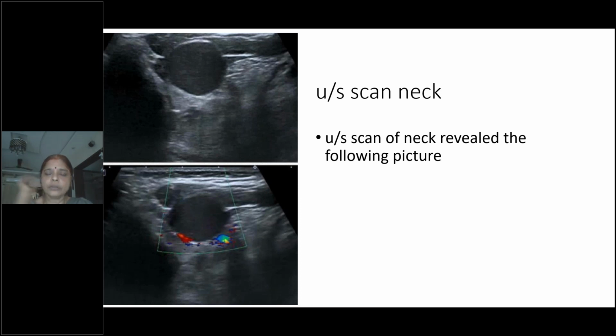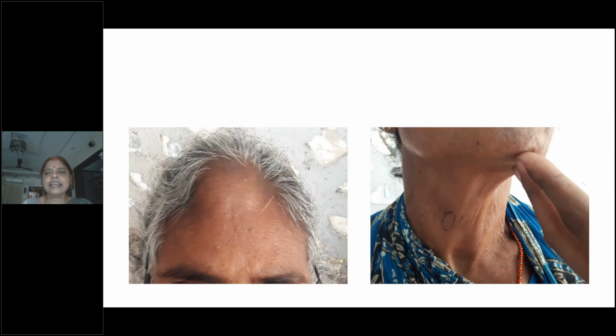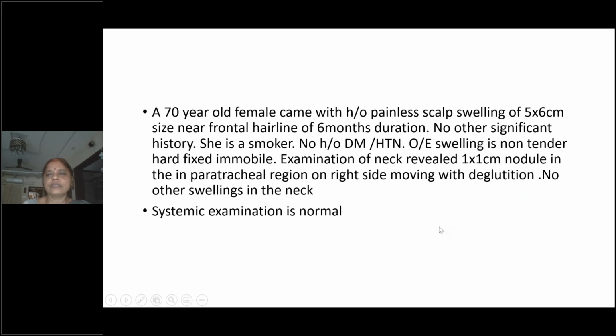Very good. So, see here I have a female. You can see a swelling here. Are you able to see a swelling here in the scalp? Yes, ma'am. And there is a small nodule in the neck. This nodule is moving up with deglutition, right? See, I have a small history.